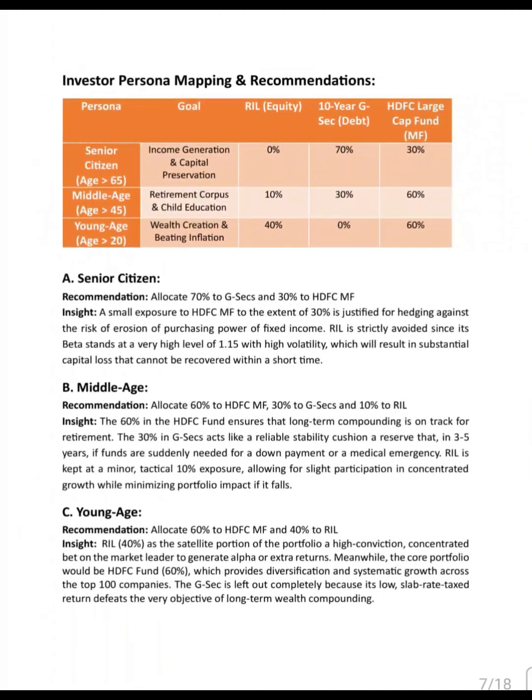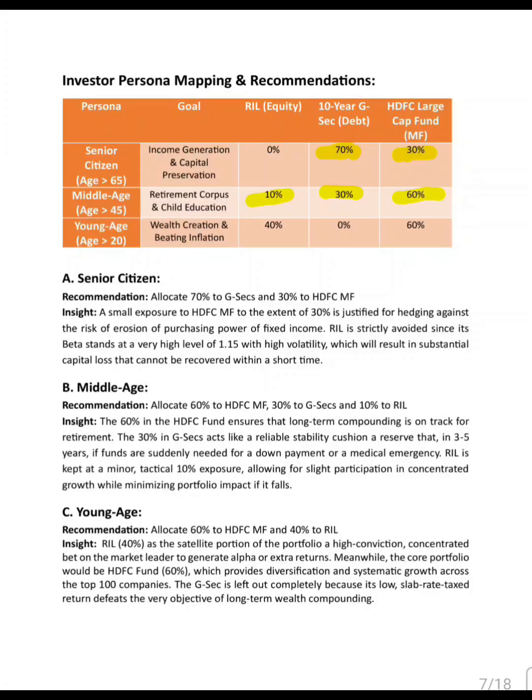Now let's see which investment suits which age groups. Senior citizens: 70% in government bonds and 30% in mutual funds because capital safety is the priority. Middle age investors: 60% in mutual funds, 30% in bonds, and 10% in Reliance, balancing safety plus growth.